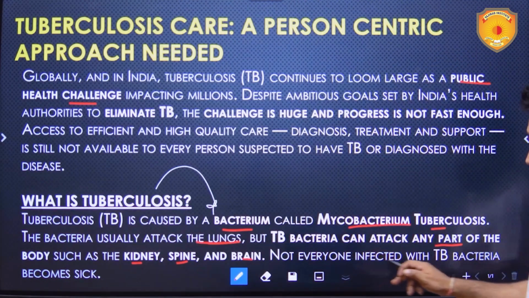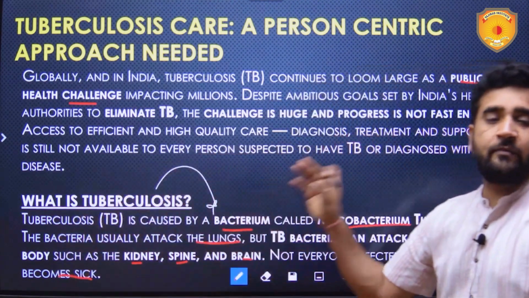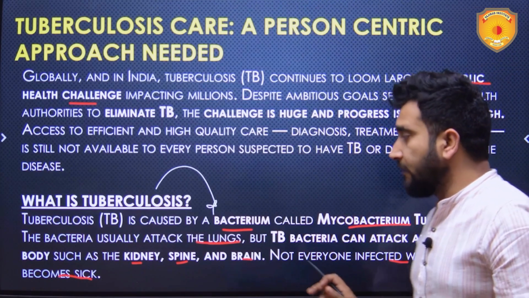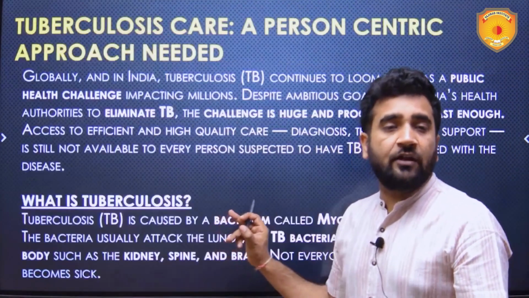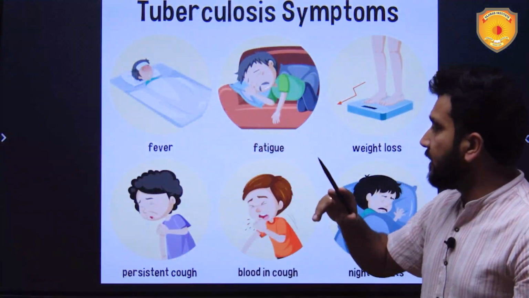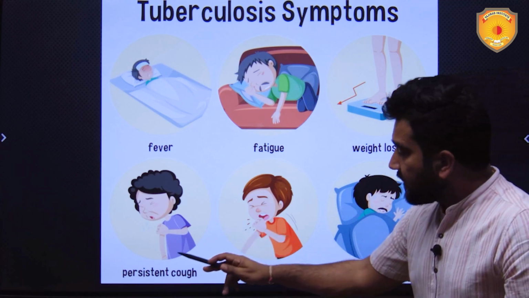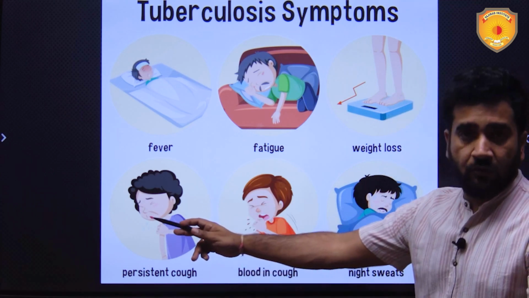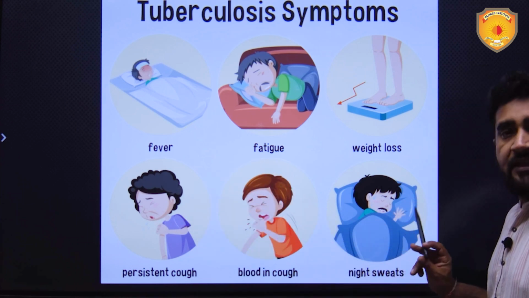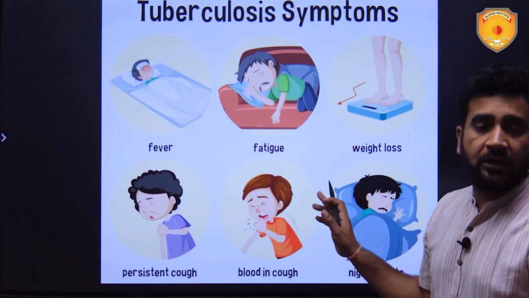So not everyone infected with TB bacteria becomes sick. This is also a big challenge. It is asymptomatic, and when it is asymptomatic, it becomes more difficult to tackle such kinds of diseases. Now, what are the symptoms? Fever is a symptom. Fatigue is a symptom. Weight loss is a symptom. Persistent cough is a symptom. This is where it has attacked your lungs. Blood in cough is a symptom. Night sweats is a symptom. So all these are symptoms of TB.